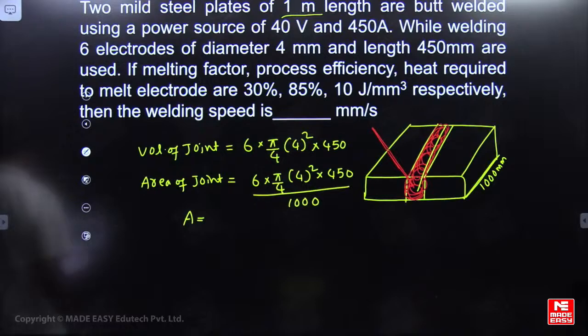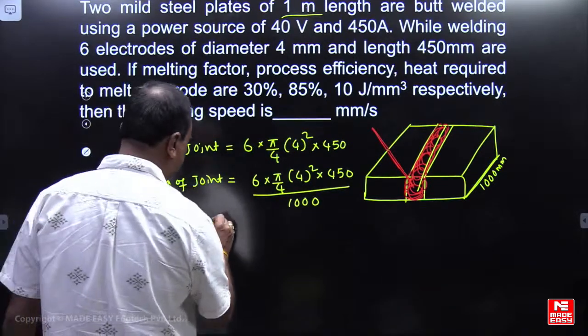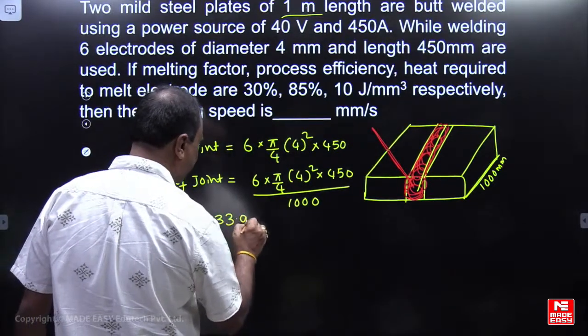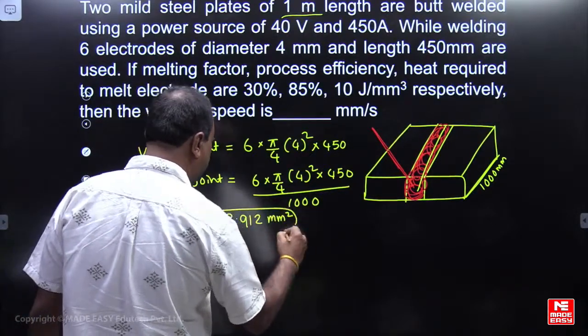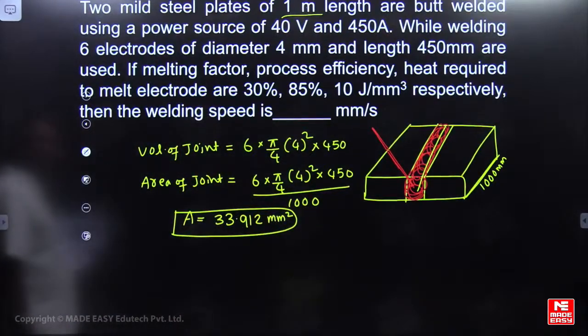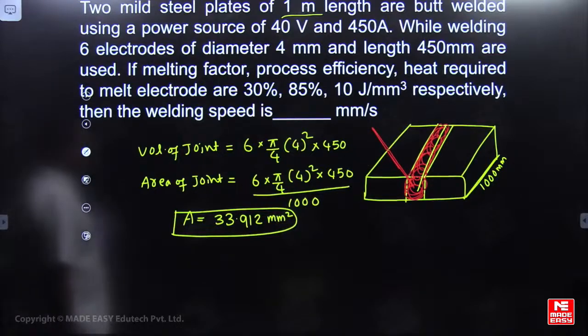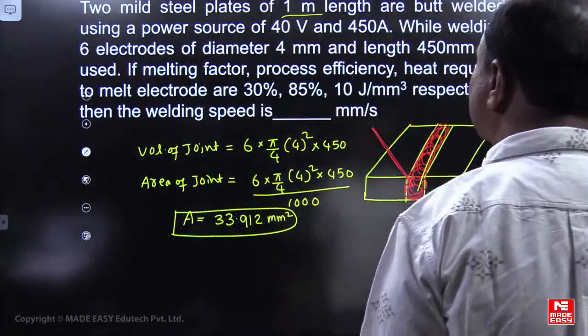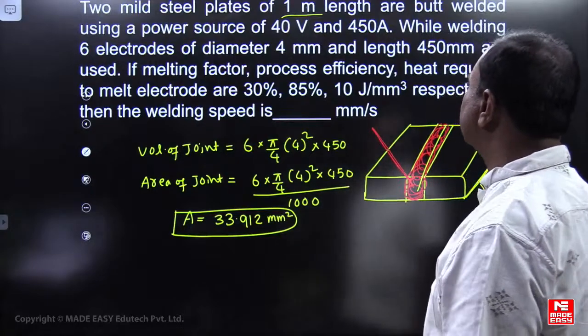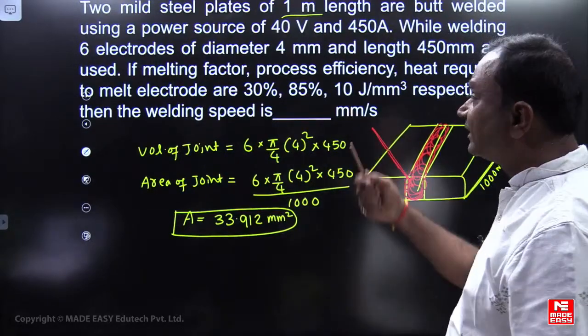You are getting 33.912 mm square. Area of the joint is 33.912 mm square.